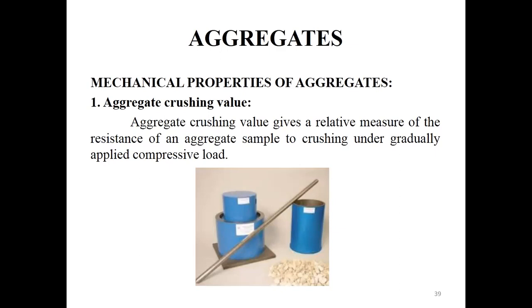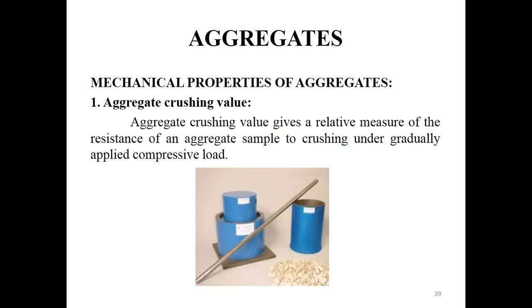So here, first, the test sample. The test sample is chosen in such a way that it should pass through a 12.5 mm IS sieve and be retained on a 10 mm IS sieve. We take some amount of aggregate that passes through the 12.5 mm IS sieve and is finally retained over the 10 mm IS sieve.